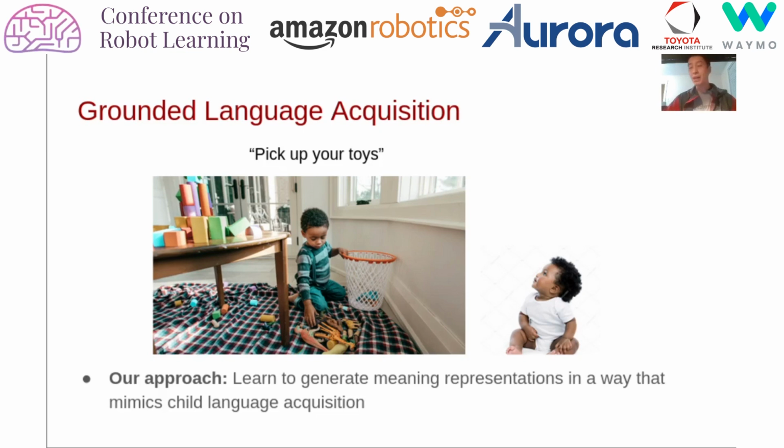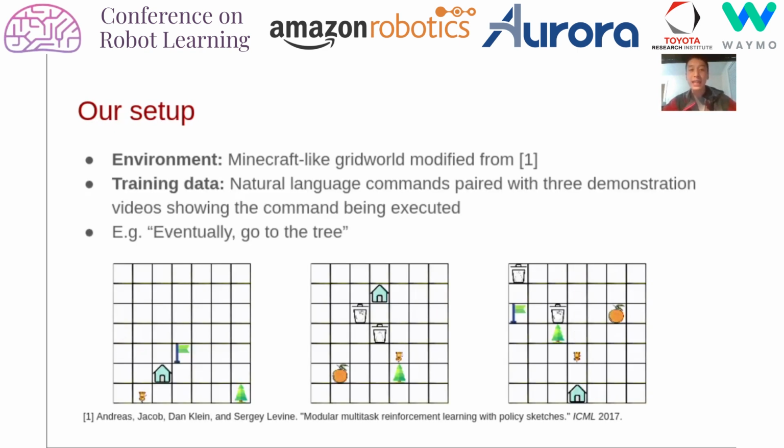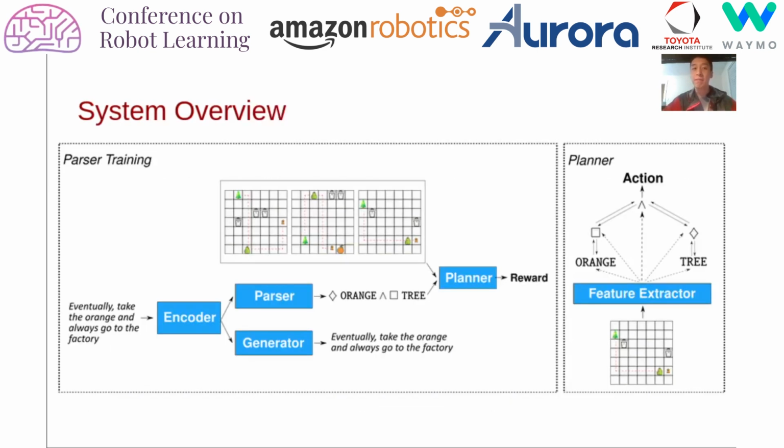For example, they might hear their dad say something like, pick up your toys, and then they watch their brother begin to put away the blocks. From examples such as these, they come to understand meanings of words and how to fit them together. Our approach mimics this setting in the sense that our model learns to ground meaning and structure in an execution context. For us, that means a Minecraft-like grid world, and our training data contains pairs of commands and videos showing the commands being executed.